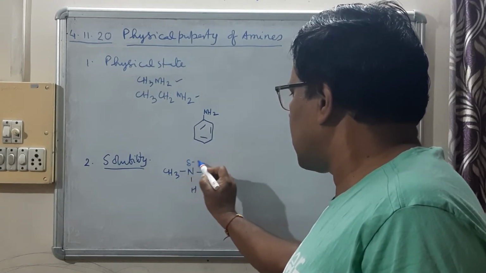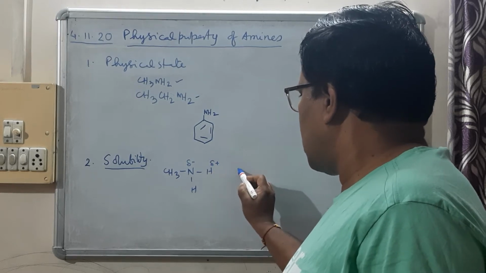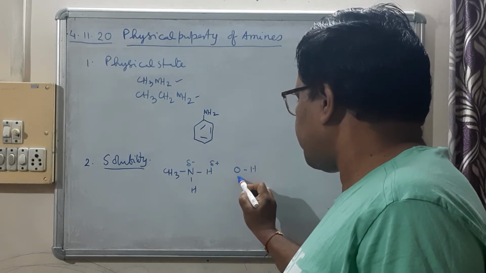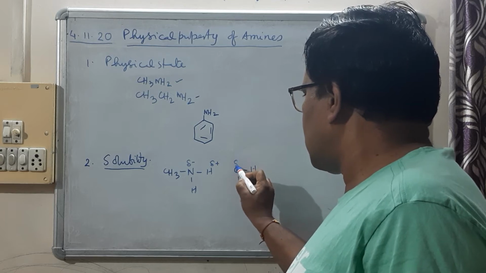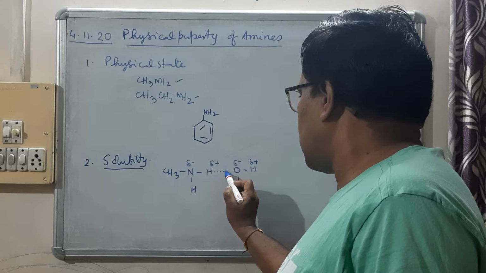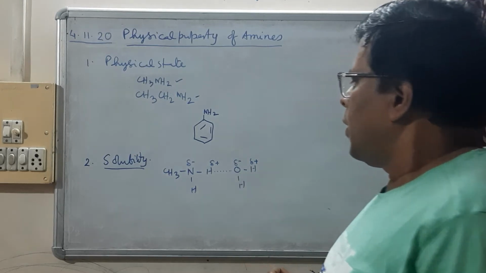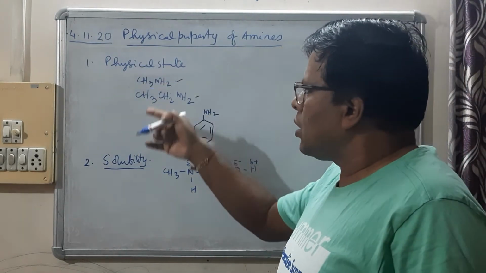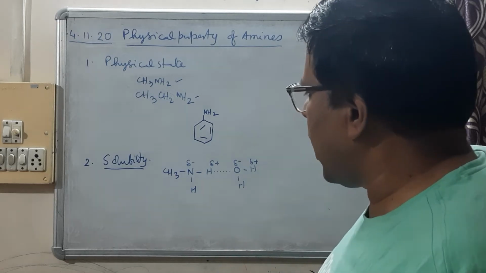This is delta minus, this is delta plus, and in water here is delta minus and this delta plus. So there can be hydrogen bonding. That's why lower amines are soluble in water,